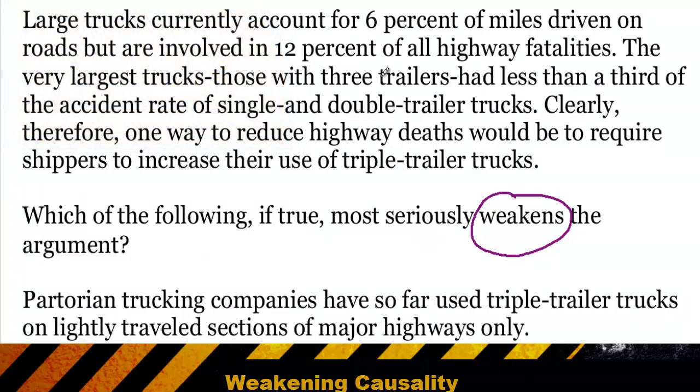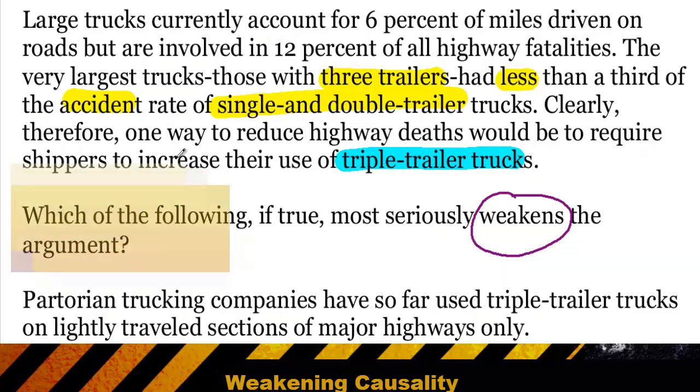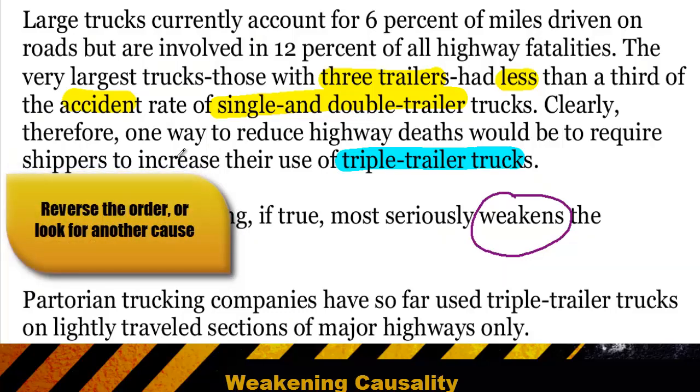In this question, the author observed that trucks with three trailers had fewer accidents than trucks that pulled a single or a double trailer. So therefore, it would make sense if we wanted to reduce the accidents and the deaths, we should use more triple trailer trucks. So to weaken this argument, we want to show that either the fewer accidents are causing the triple trailer trucks, or that there's some other factor that's causing the fewer accidents.